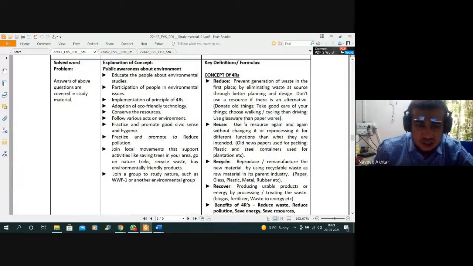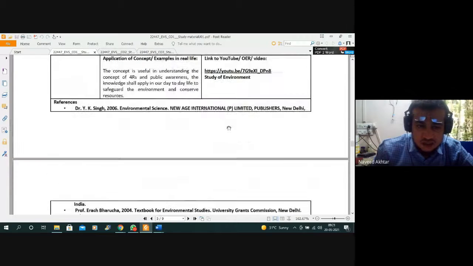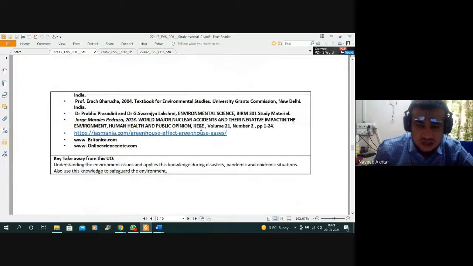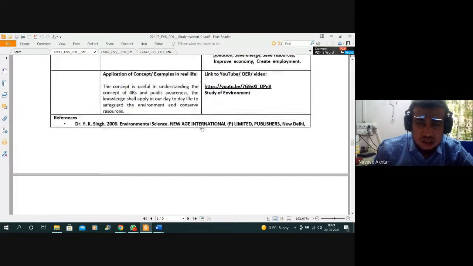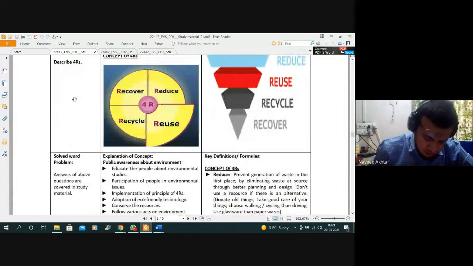So these all are the four R concept, and we have seen it already in unit number one, and now also we have seen. So this is the revision of your unit number one.